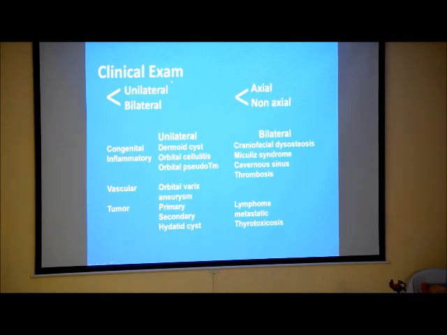Now coming to the clinical examination of the lesion, the proptosis usually can be unilateral or bilateral. Unilateral proptosis is most commonly seen in congenital dermoid cyst, inflammatory lesions like orbital cellulitis, orbital pseudotumor, vascular lesions like aneurysm, and primary tumors of the orbit. Bilateral lesions occur in congenital lesions, craniofacial dysostosis, late stage of cavernous sinus thrombosis, lymphoma and metastatic lesions, and thyrotoxicosis.